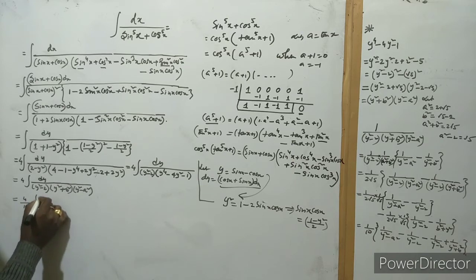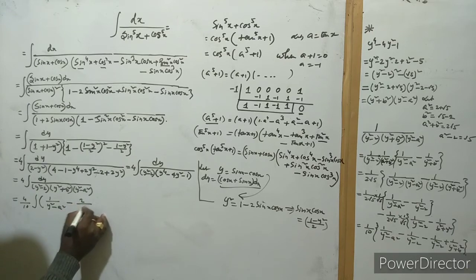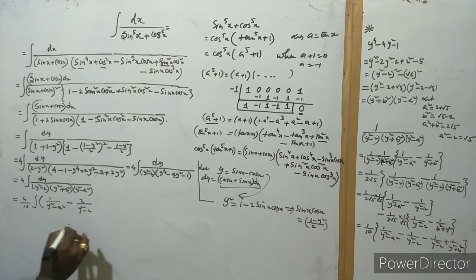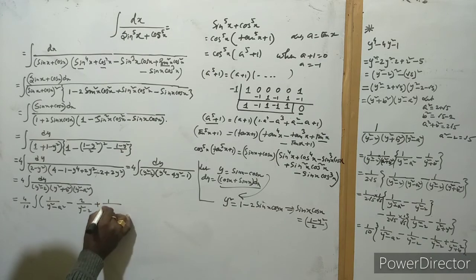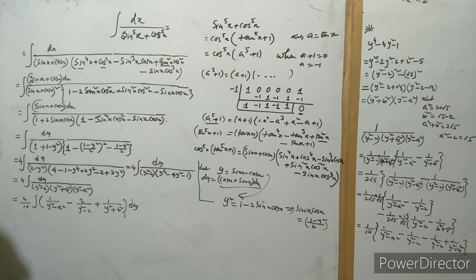Now here is 1 by y square minus a square, and both the middle are same. So that's why 2 by y square minus 2, then after plus 1 by y square plus b square, dy. So this is now 2 by 5 here, and separate the integral. Actually, you can exactly apply the formula here.